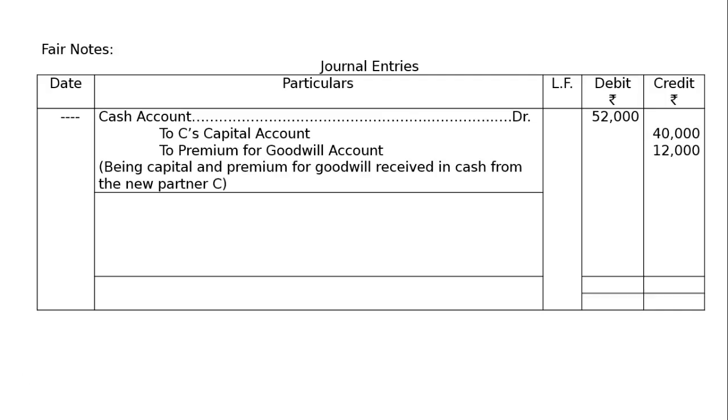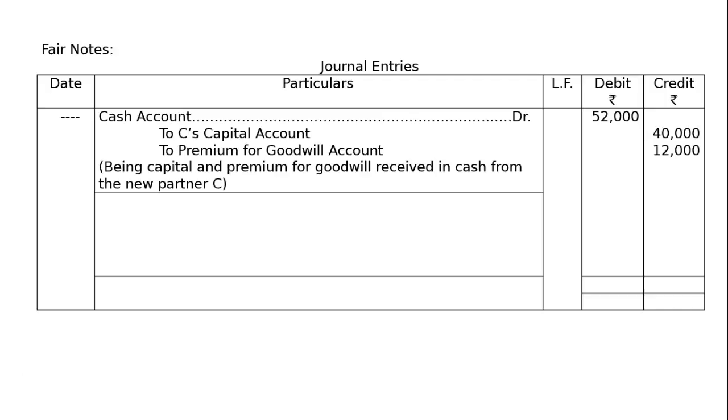Here, the new partner is bringing in capital, rupees 40,000 in capital, and the necessary amount of goodwill which is valued at 60,000. 60,000 is the goodwill of the firm, and 1/5 share is 12,000 which she has to pay into the business.